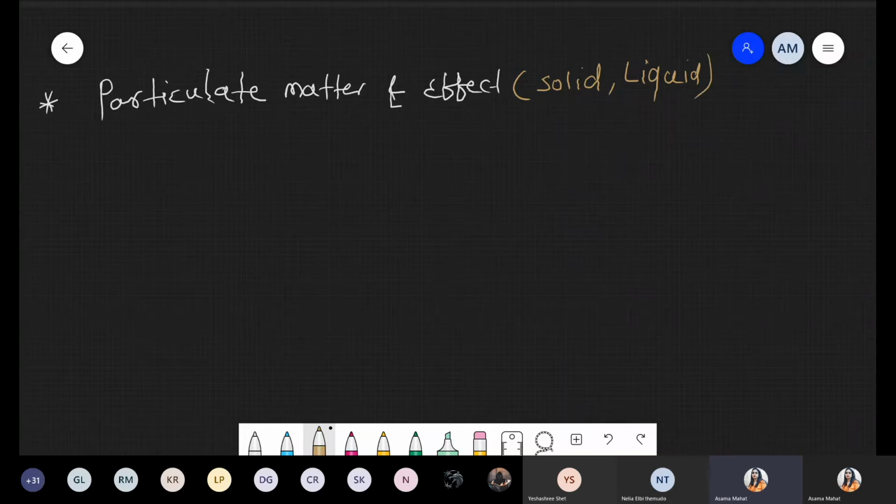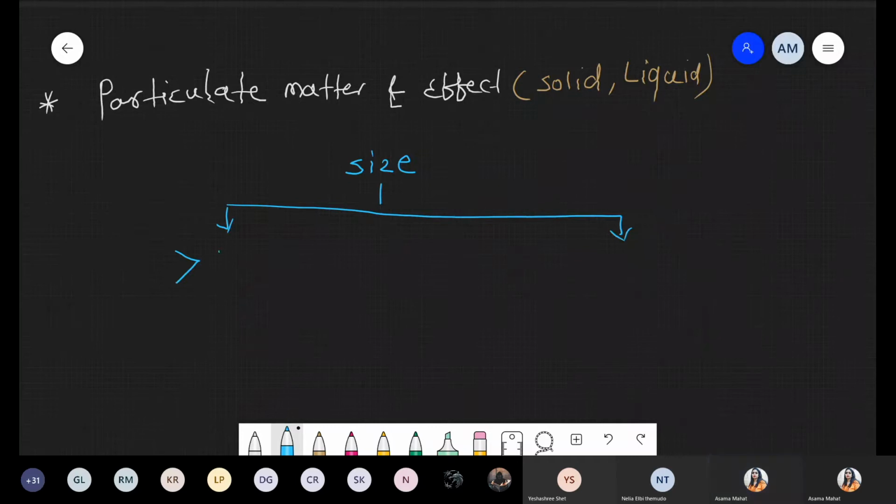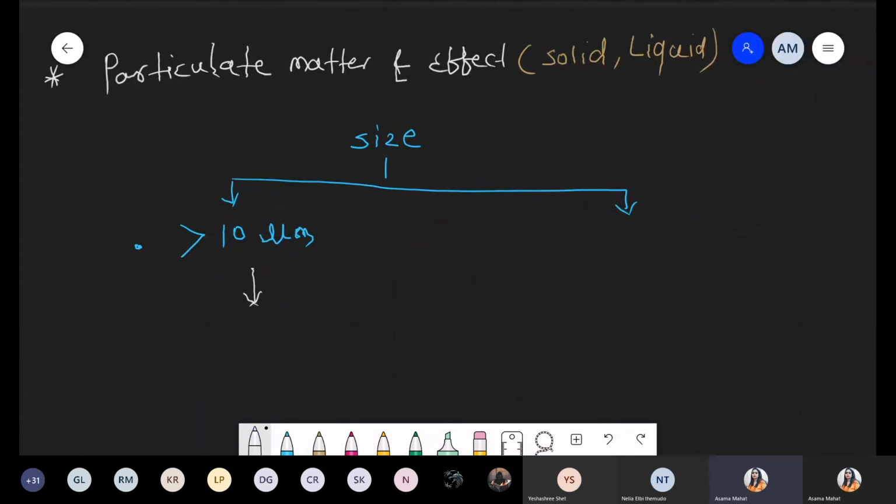So now first of all we are talking about what is exactly the size and what is the settling time per day. To differentiate on the basis of the size of this particulate matter: if size is greater than 10 μm, under that condition it easily settles down.